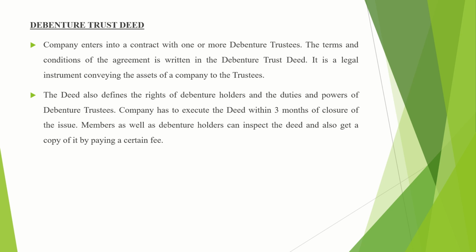Okay, so what you have to remember here, trust deed or debenture trust deed is nothing but an agreement or a contract between the company and the debenture trustees. It includes the terms and conditions. Then it includes the duties and powers of the debenture trustees, and also it includes the rights of the debenture holders. Company has to execute the deed within 3 months of the closure of the issue. Means whatever terms and conditions are mentioned, all must be executed by the company within 3 months.